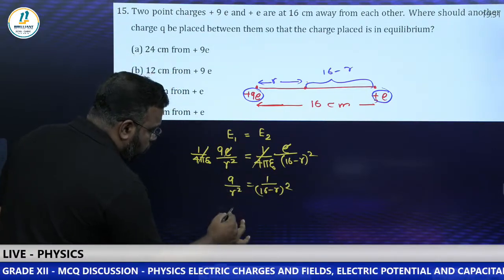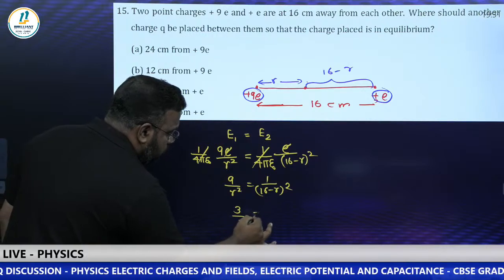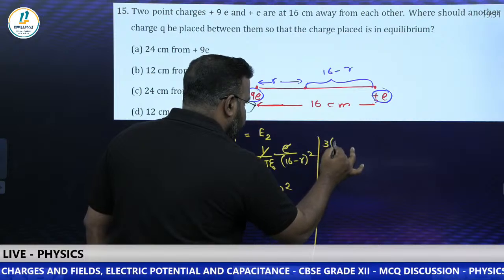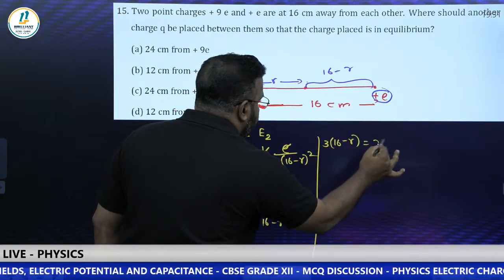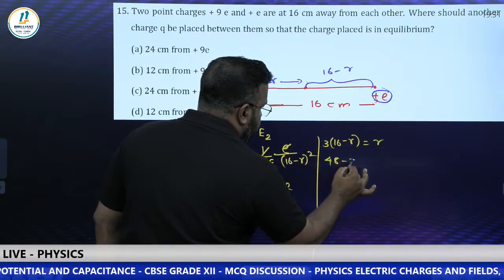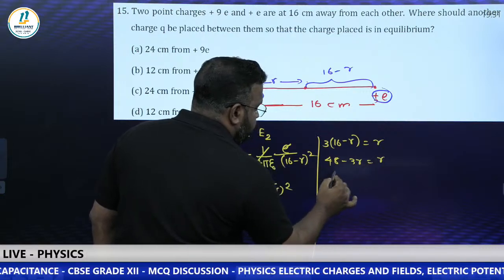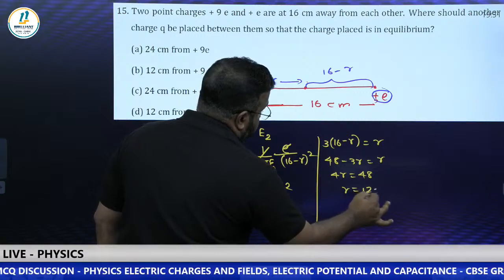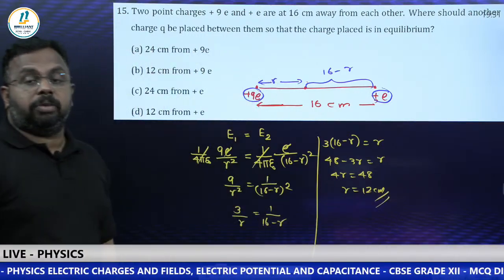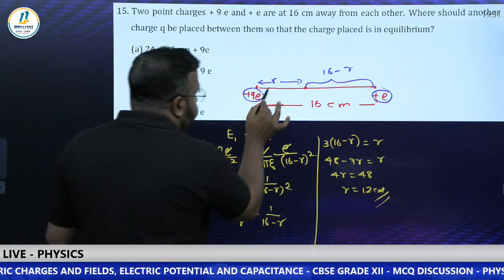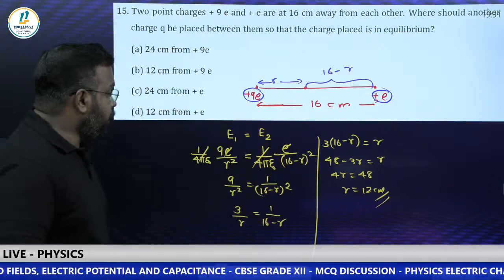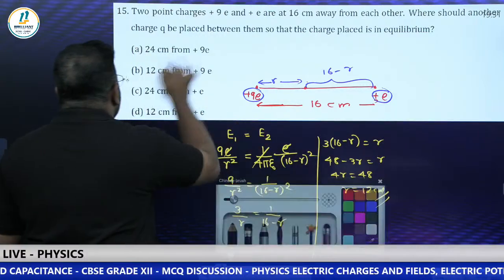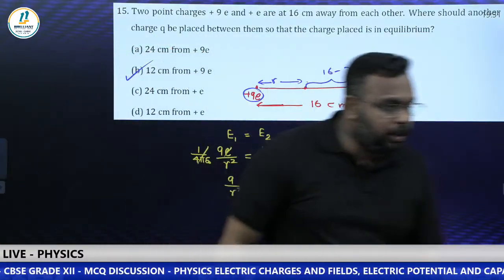Take the square root. Square root of 9 is 3. So 3 by R will be equal to 1 by 16 minus R. Solve this: 3 into 16 minus R is equal to R. 3 into 16 is 48 minus 3R is equal to R. So we get 4R is equal to 48. We got the answer. R is equal to 12 centimeter. From where? We have taken it from plus 9E. So 12 centimeter from plus 9E is the answer for this question. 12 centimeter from plus 9E, option B.